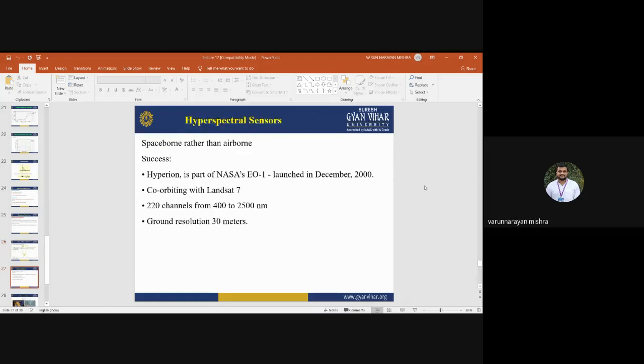The formula is there. So hyperspectral sensors are now available. As I have discussed, Hyperion. Hyperion was launched in 2000 by NASA, and it has 222 channels, ranging from 400 to 2500 nanometers. Its ground resolution is around 30 meters.